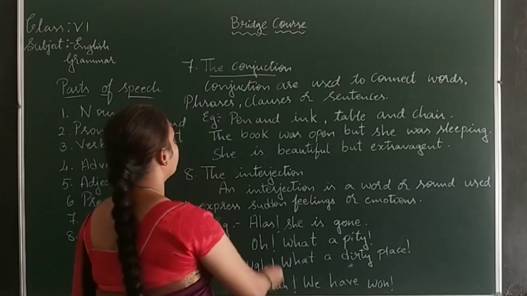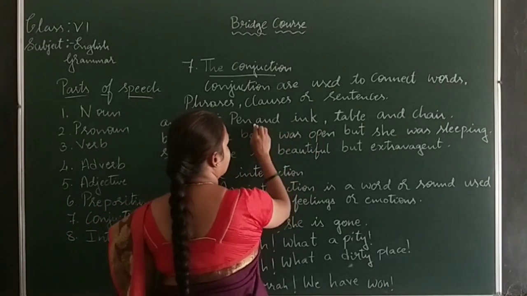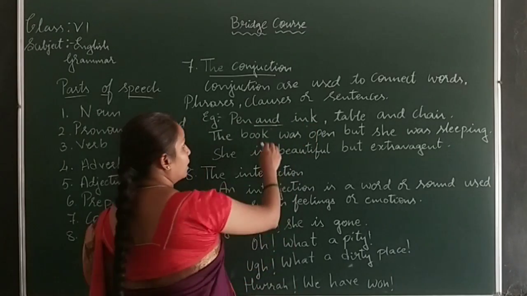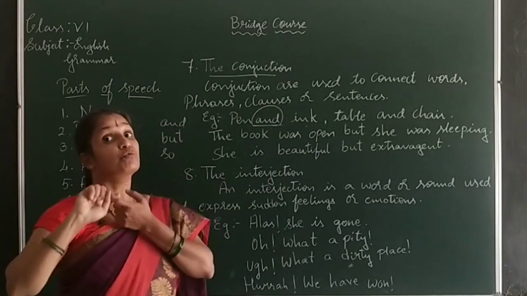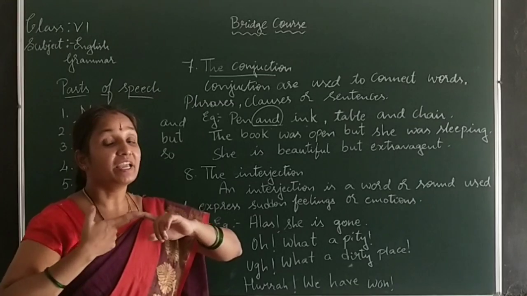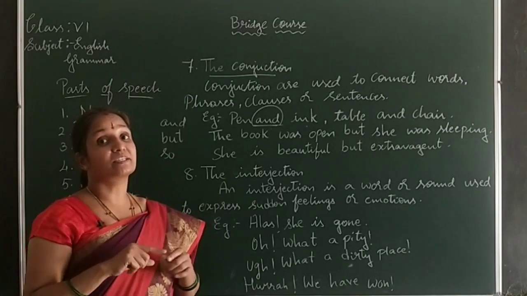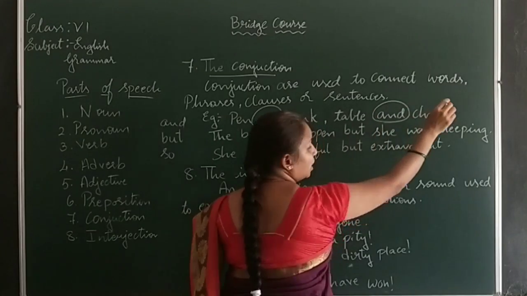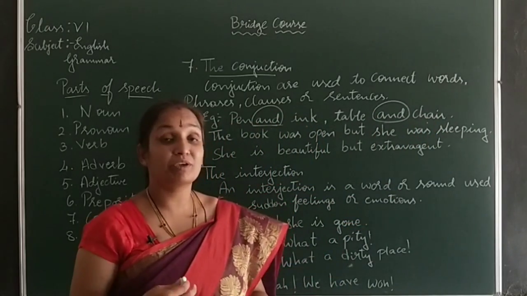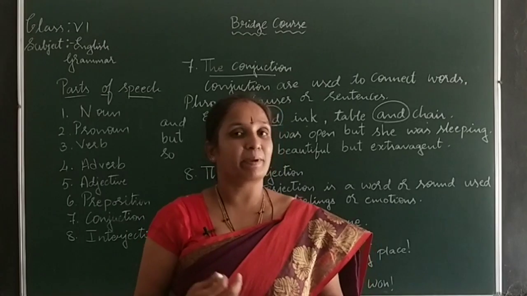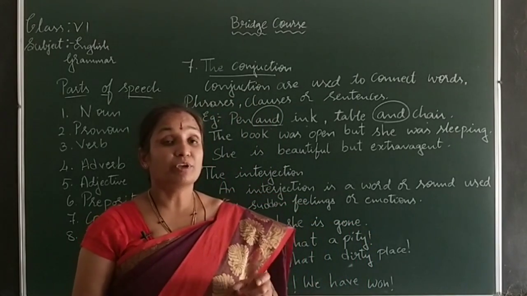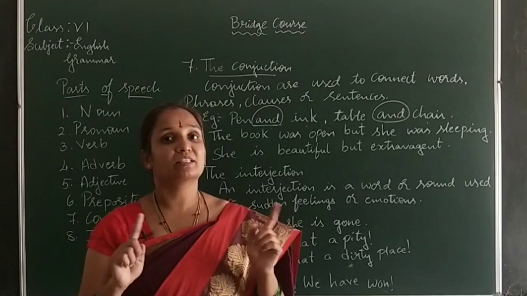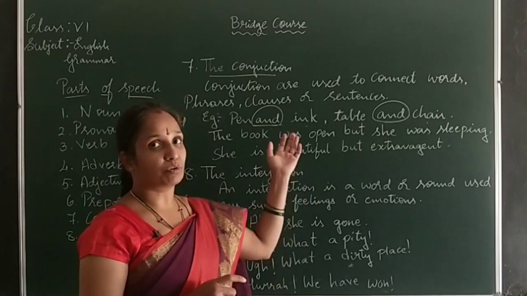Example: pen and ink. It is joining the words and giving the interlink to the next word. Next one: table and chair. We commonly say table and chair, pen and ink. Which word is connecting both the words? The conjunction. That was for words.